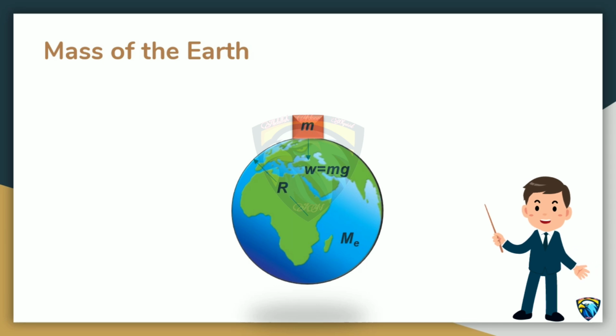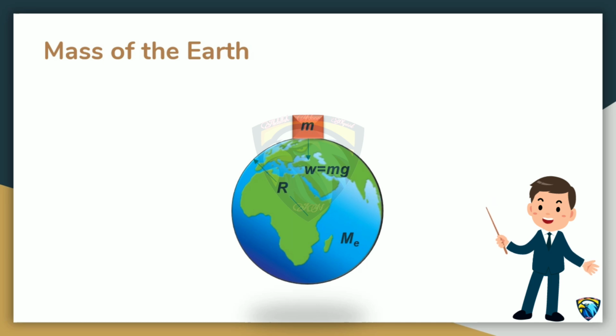Consider a body of mass m on the surface of the earth as shown in the figure. Let the mass of earth be Me and the radius of earth be capital R. The distance of the body from the center of the earth will also be equal to the radius capital R of the earth.